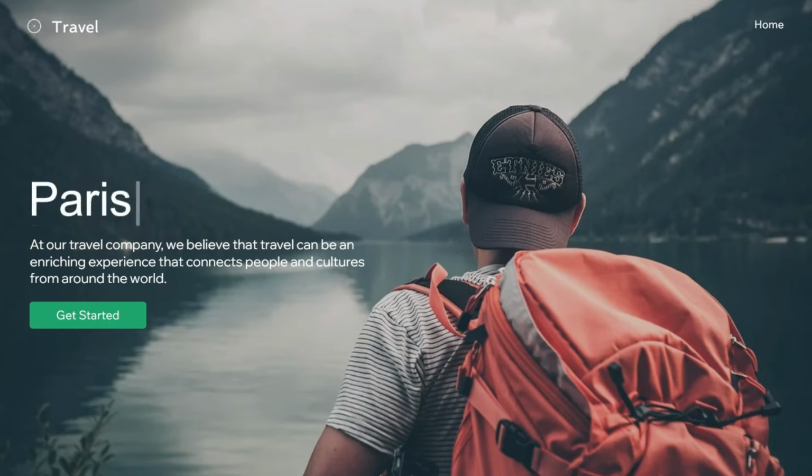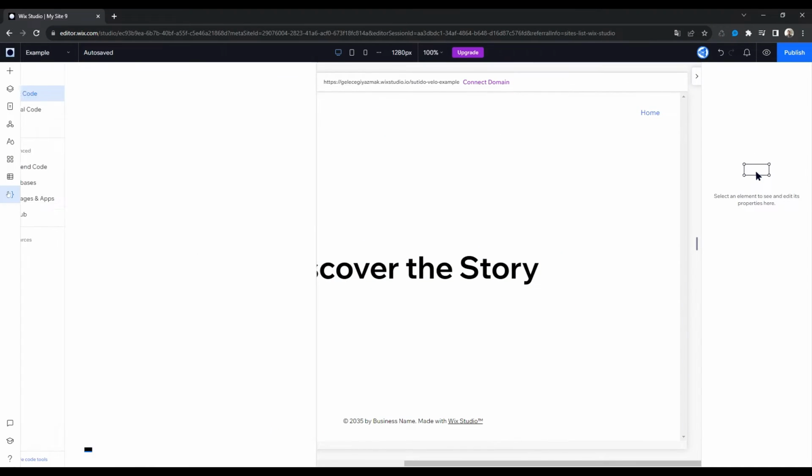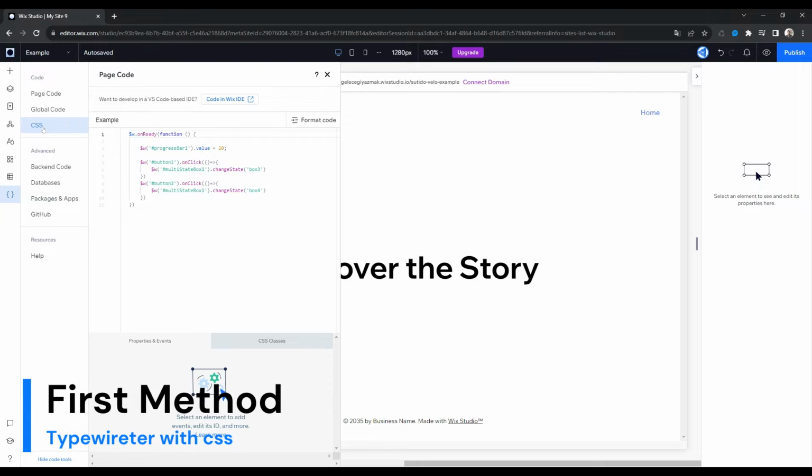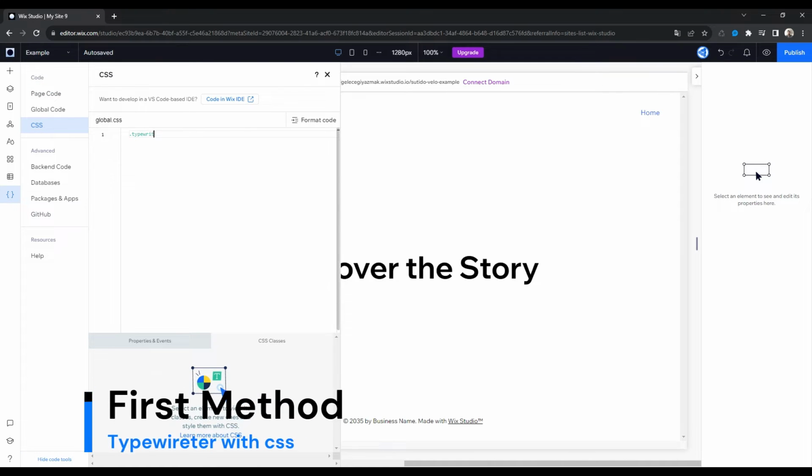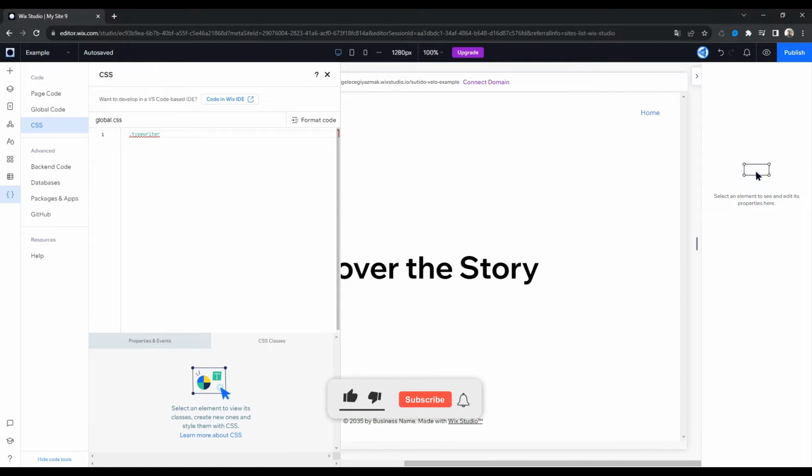In this video, we explore two different ways to create a typewriter effect in Wix Studio. Keep watching. As the first method, we will attempt to create a typewriter effect using CSS.